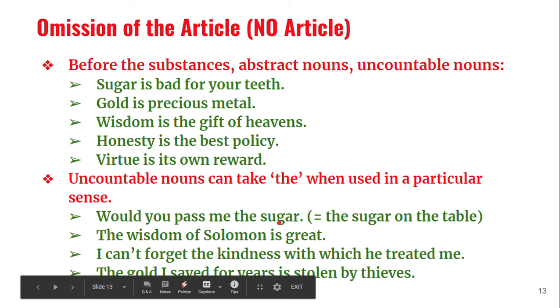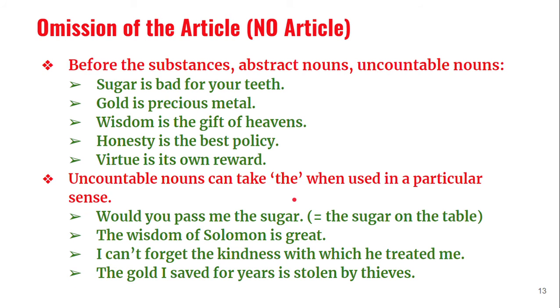Would you pass me the sugar? So where is this situation? You are sitting at the table. Maybe not only you, the whole family, maybe some of your friends, everybody is sitting around the table, and you are having lunch or dinner. Your sugar bottle is far away, and you ask somebody, could you please pass the sugar? Which sugar? Here you are very particular. Here the listener is very sure about what you are speaking. So you say the sugar.